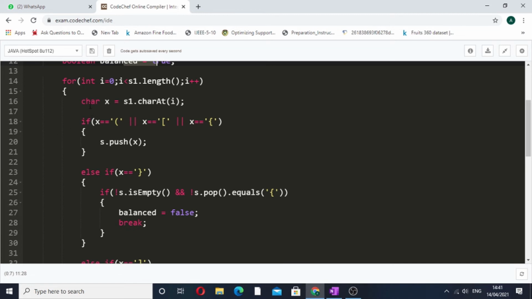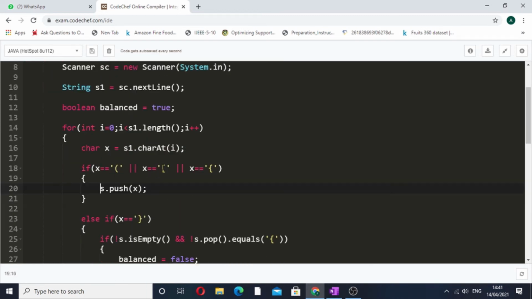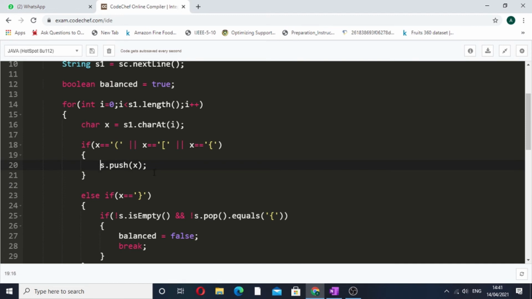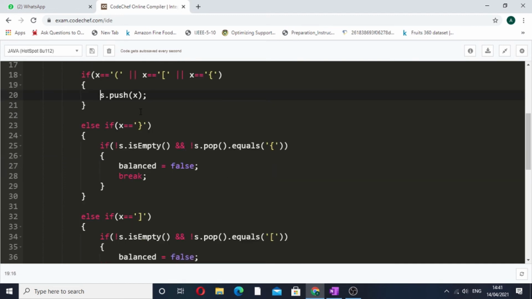First of all, let's see the current character. So char x is equal to s1.charAt(i), which means x contains the current character. Now if you remember, if x is equal to an opening bracket, either a parenthesis, a square bracket or a curly bracket, then we simply have to push it inside the stack. So it is s.push(x), where s represents the stack and push is the function to push the element inside the stack.